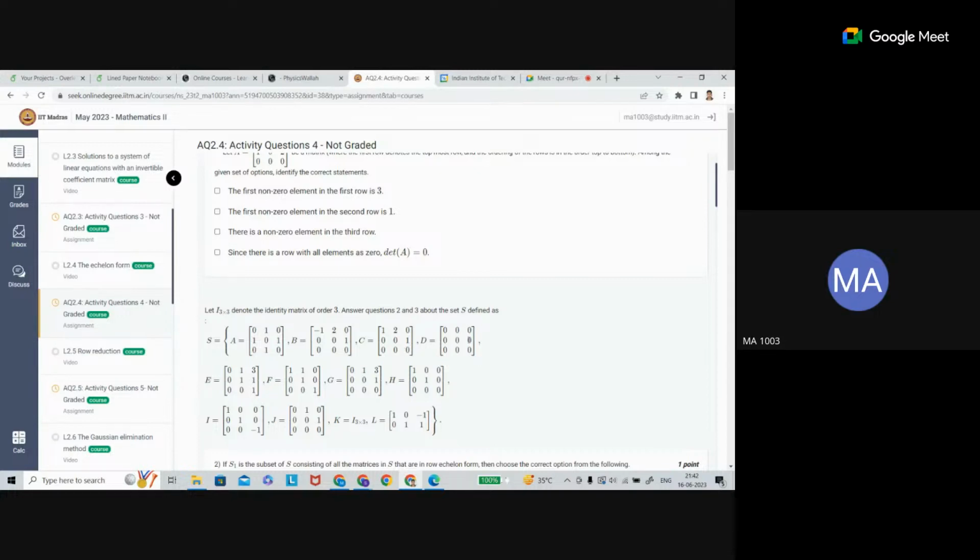Now what about D? Yes, it is in reduced row echelon form. There is no non-zero entry, and these conditions only apply to non-zero entries. Here there is no non-zero entry, so it is automatically in reduced row echelon form and row echelon form.